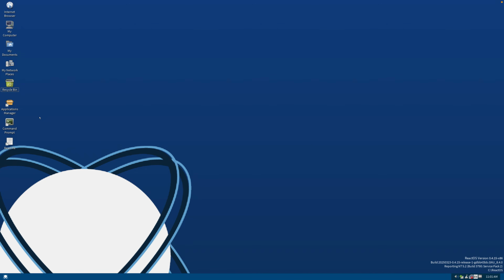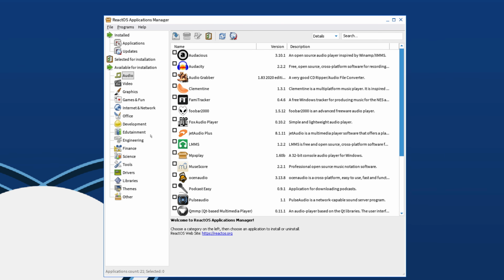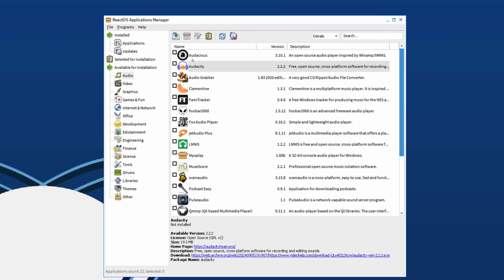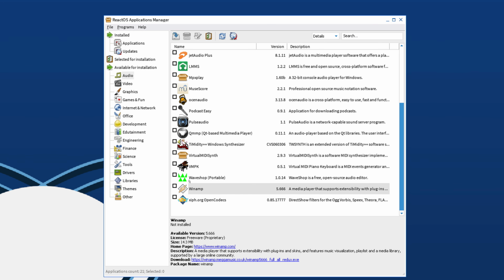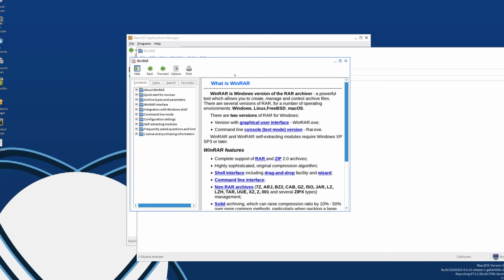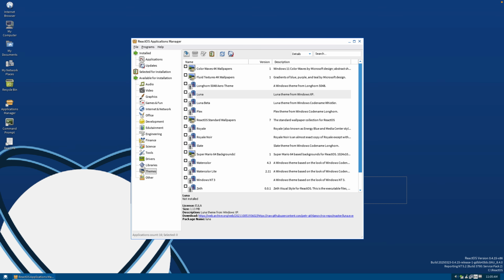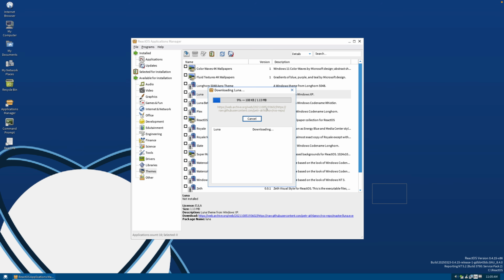Oh yeah, and when it comes to running Windows programs, we also have our own applications manager. And there's just a bunch of categories for applications. We can see we have Audacity, Foobar, Winamp. Oh, we can get Blender, except it's a super old version. I believe this is the Windows version of WinRAR running on ReactOS. Oh, and look what I just found. Okay, Themes. It seems like I can also get Luna theme for Windows XP. Is that real? It's only 1 megabyte.